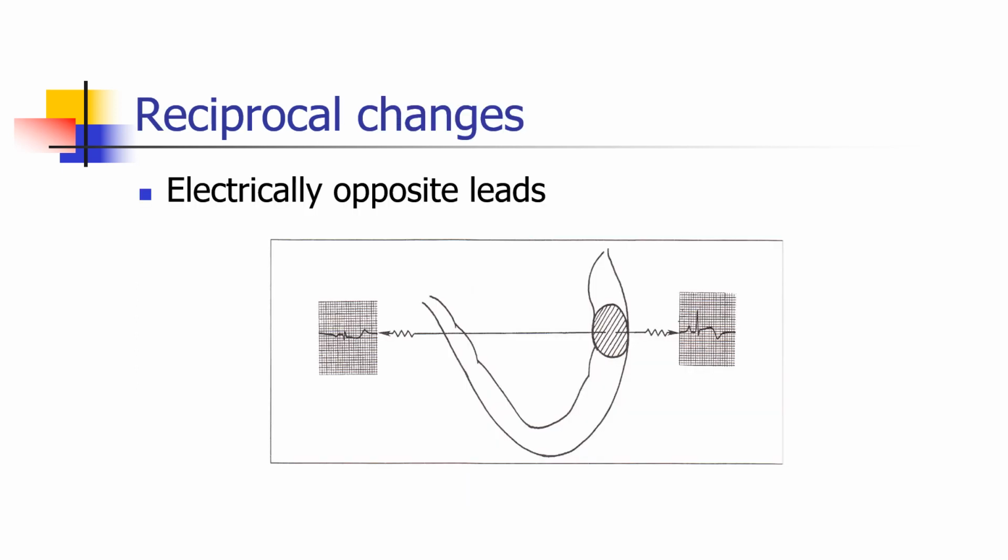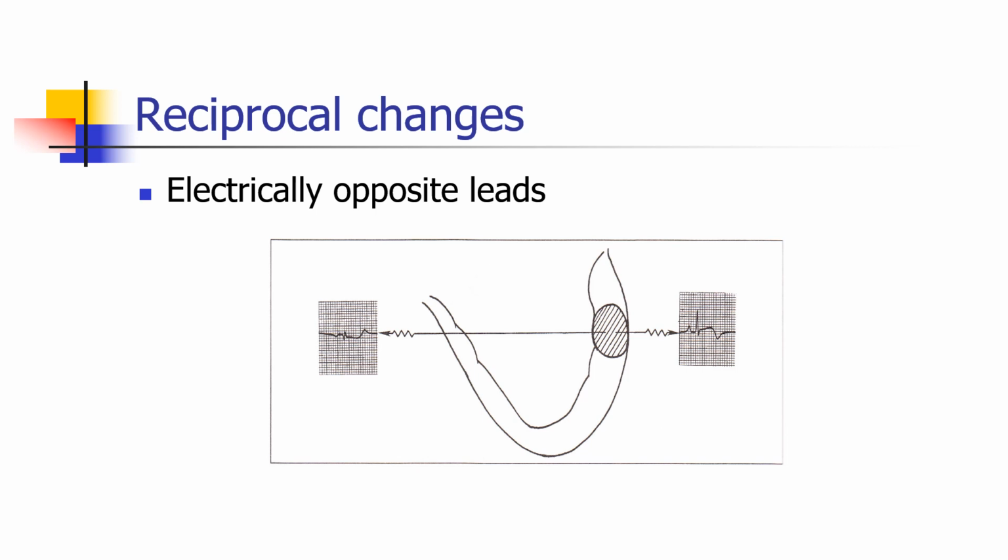So one should know about the so-called reciprocal changes. We have electrically opposite leads. Suppose in this patient there is involvement of this part of myocardium and the vector of current of injury is this way, this lead will record ST elevation. The diametrically opposite lead will record ST depression. This is called reciprocal changes. Because in some leads you will see ST elevation, in some other leads you will see ST depression. You need not diagnose that there is disease in two areas of the myocardium.